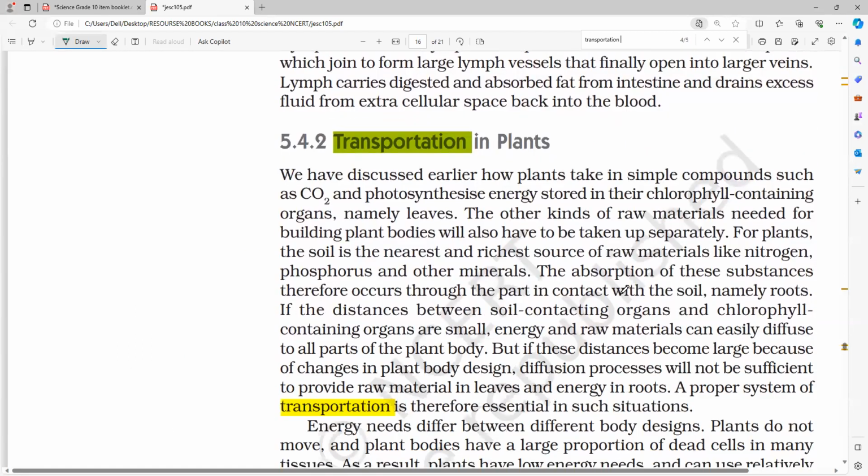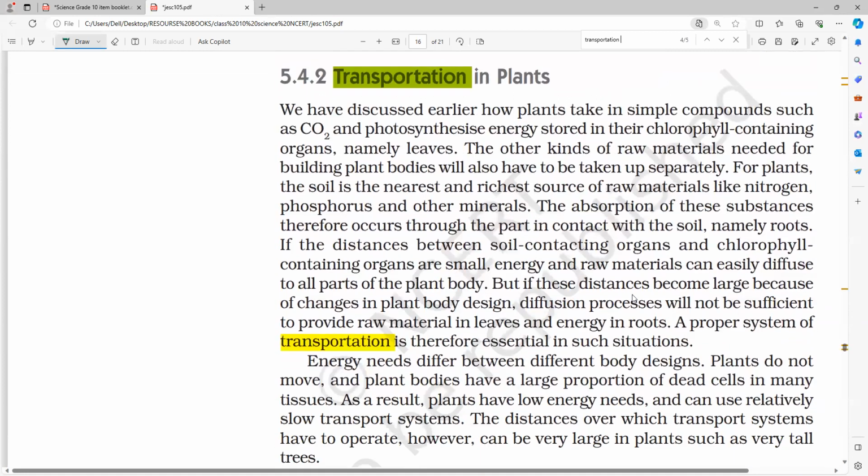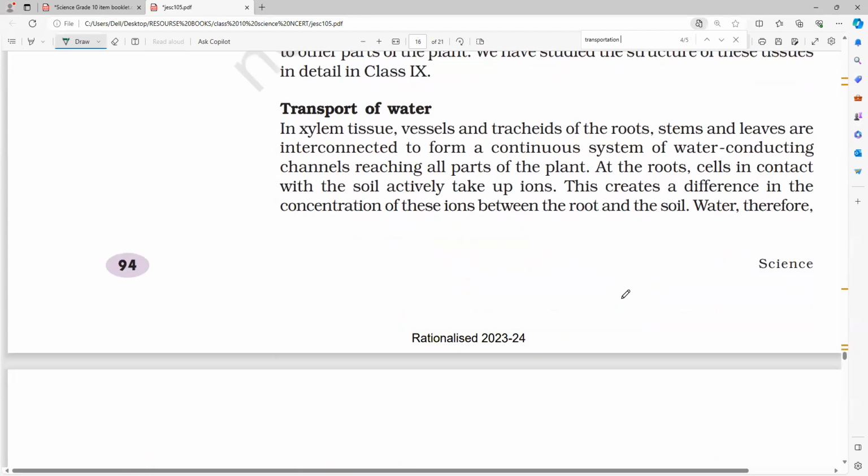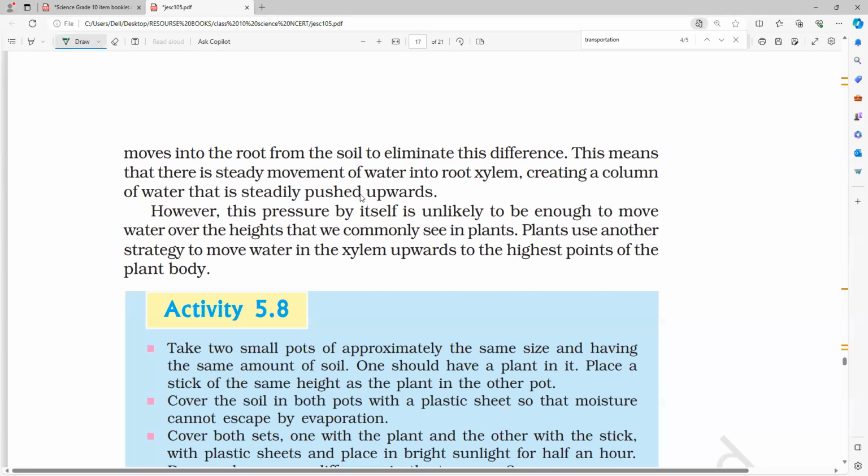So transportation in plants, here they use the osmosis process. For root absorption, we have seen the absorption of water with the help of xylem. Here, at the roots, the cells in contact with the soil actively take up ions. This creates a difference in the concentration of ions between the roots and the soil, so water moves into the root from the soil to eliminate the difference. That uptake is what we call the osmosis process, balancing the ions from outside to inside.